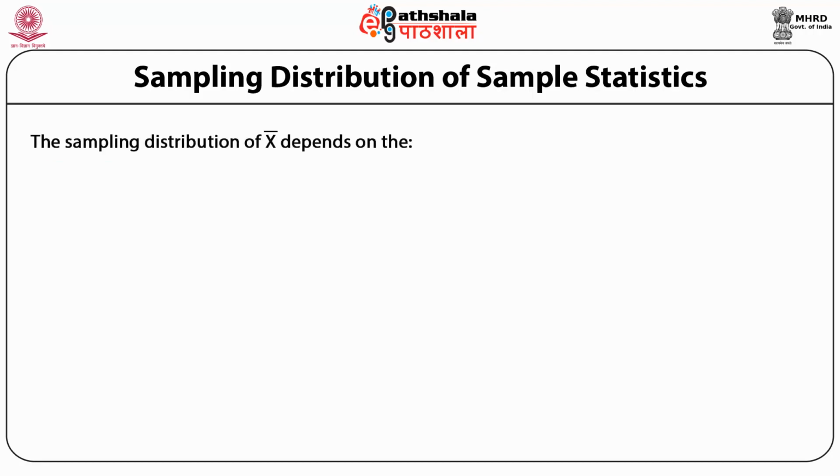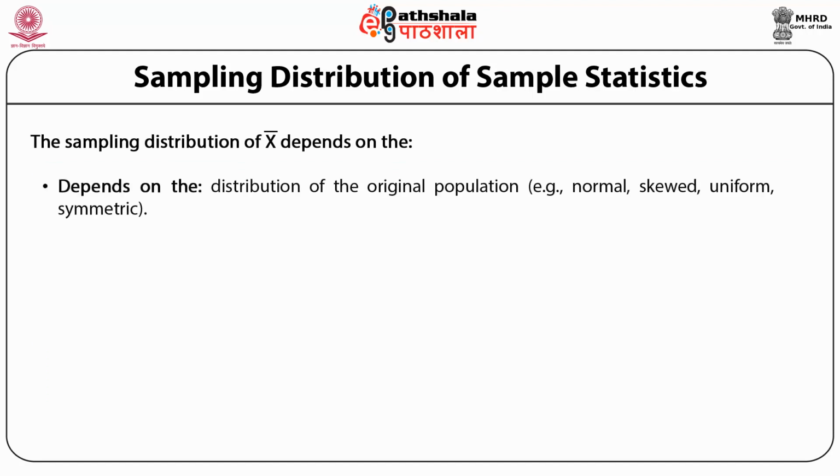The sampling distribution of X bar depends on, first, the distribution of the original population. For example, is it normal, skewed, uniform, or symmetric? Second, the sample size n. Third, the method of sample selection.